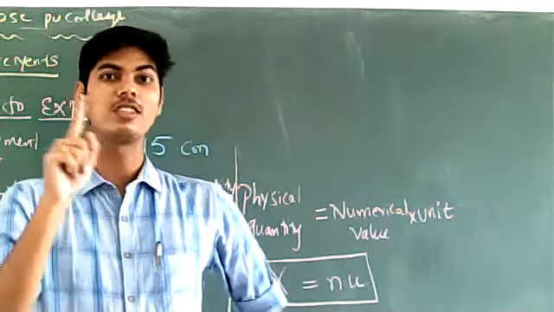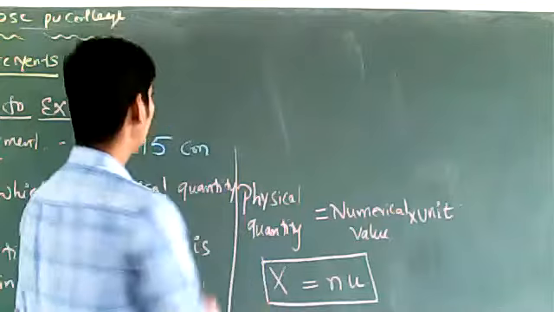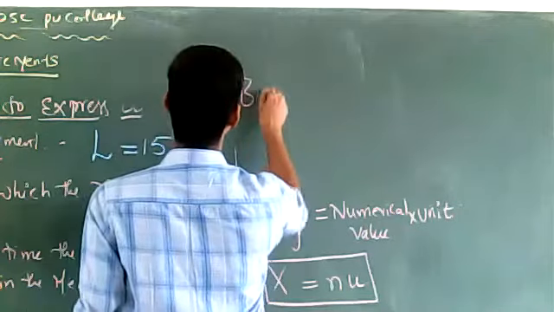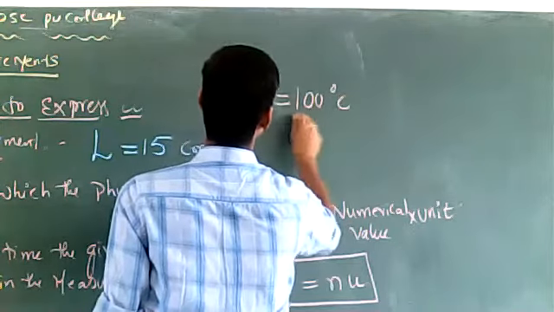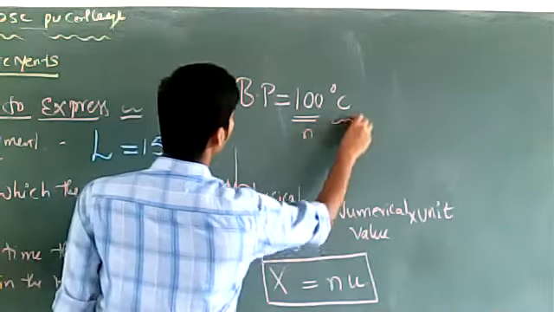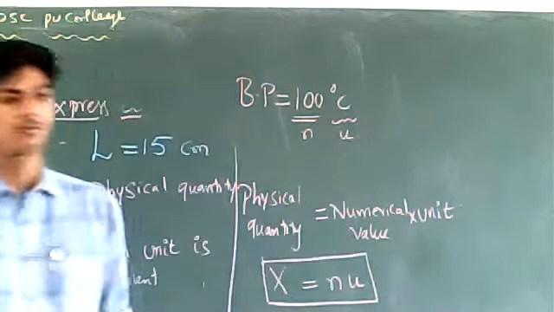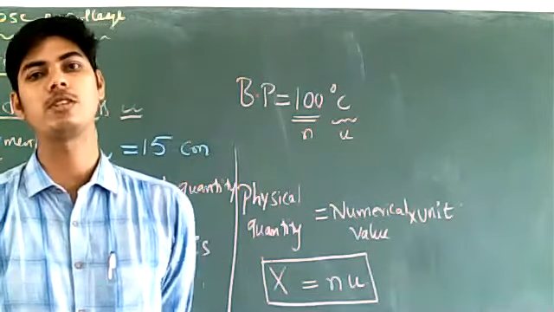See, now you are expressing the measurements properly. You are not just saying boiling point is 100. Instead, you are saying the boiling point of water is 100 degrees Celsius. You are expressing your measurement in terms of a numerical value and a proper unit. So this is how a measurement is to be expressed.